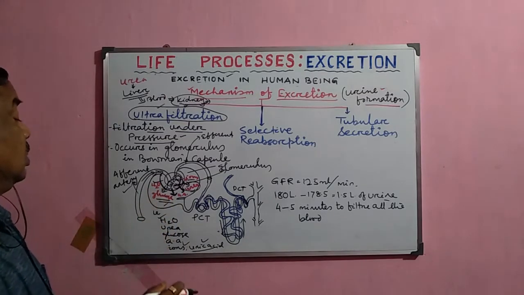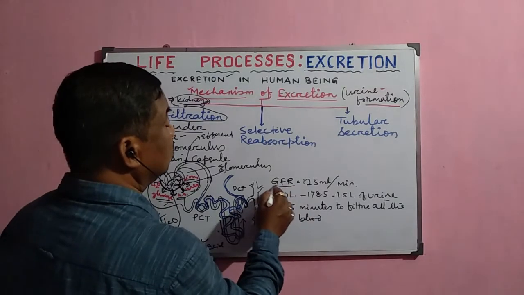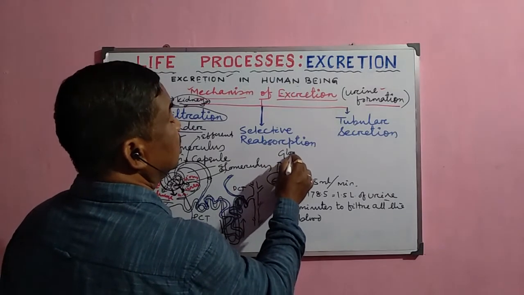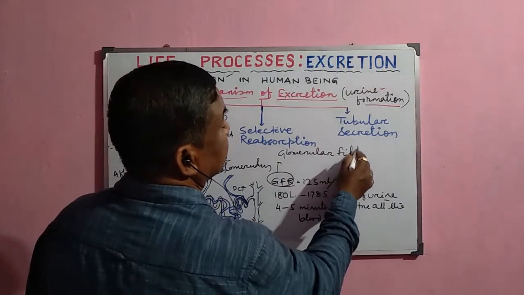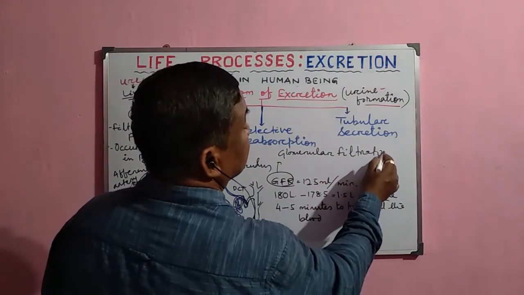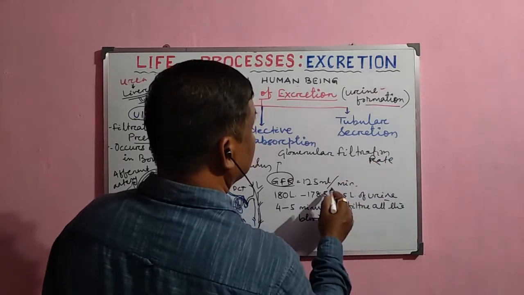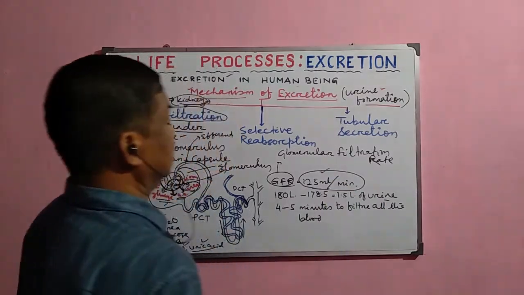So that is why the filtration rate is called the glomerular filtration rate, GFR, and this glomerular filtration rate is around 125 ml per minute.